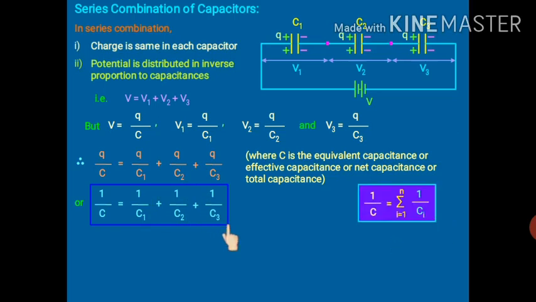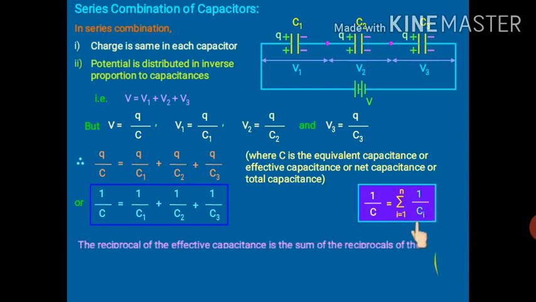Or in general, for n number of capacitors, we can write the same thing in this way. 1 upon C is equal to the summation, i equals 1 to n, of 1 upon Ci. So the reciprocal of the effective capacitance is the sum of the reciprocals of the individual capacitances.